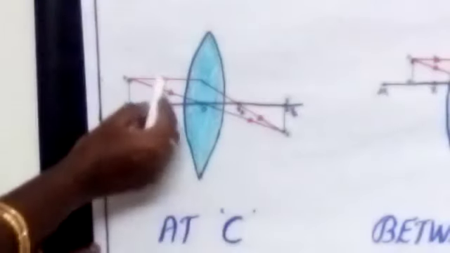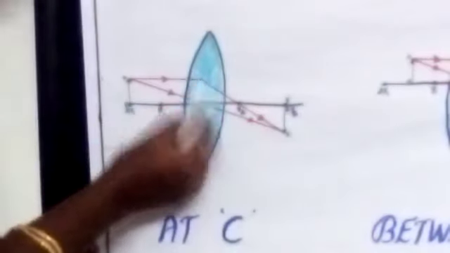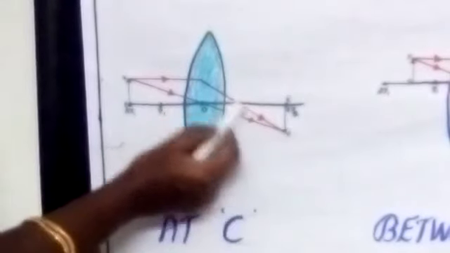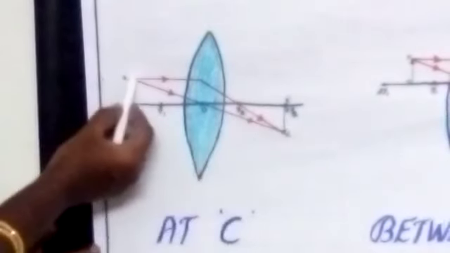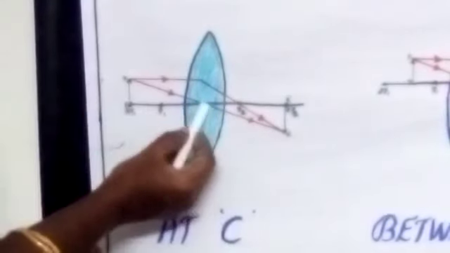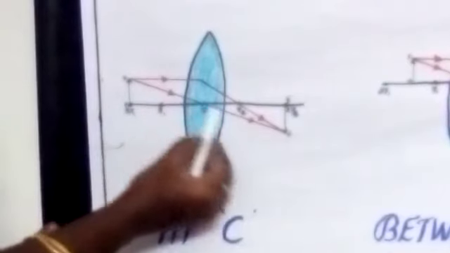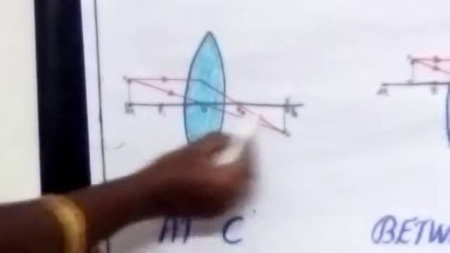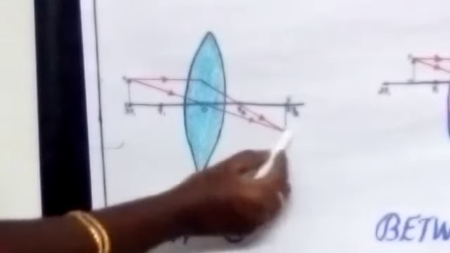See here, first the parallel ray, after refraction, it will pass through the principal focus. So here we can get one refracted ray, and the next ray will be passing through the optic center. When the ray of light passes through the optic center, without any deviation, it will continue along the same path. Now the two refracted rays will meet at this point.